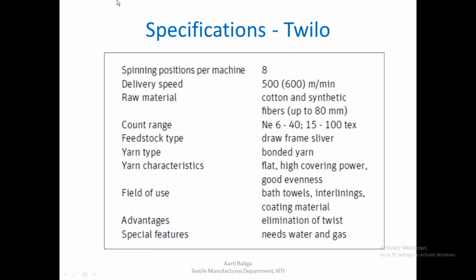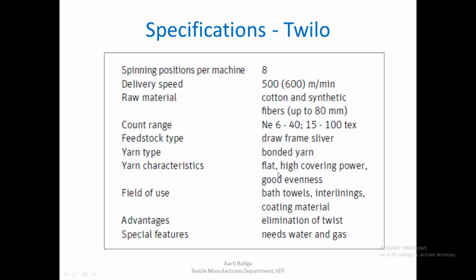So let us go to the specification. The spinning positions in the machine are 8. Delivery speed is around 500 to 600 meters per minute. The raw material that we use is cotton or synthetic fibers up to 80 mm. So we require long fibers here. The count range, as you can see, is in the coarse count range, just like all the other yarns that we have seen up till now. Feedstock is third passage draw frame sliver. The yarn type that you get is a bonded yarn.